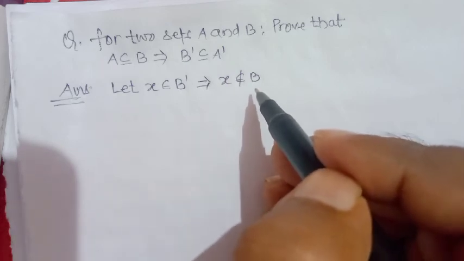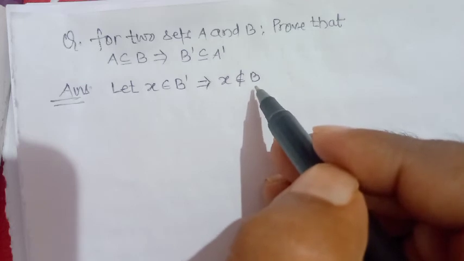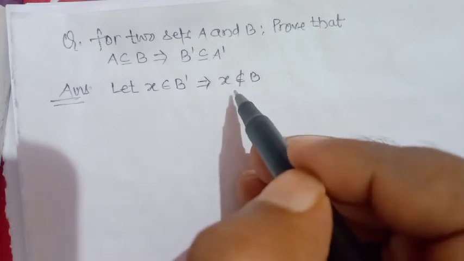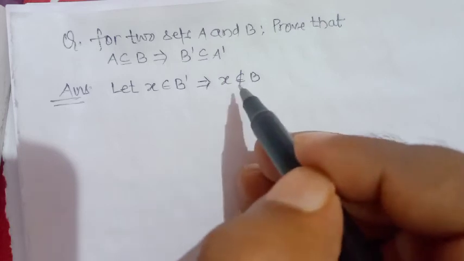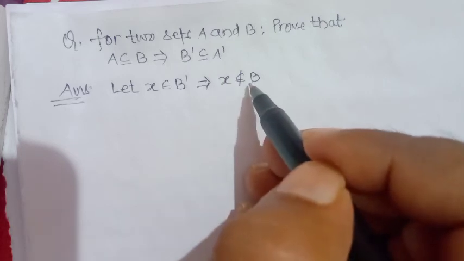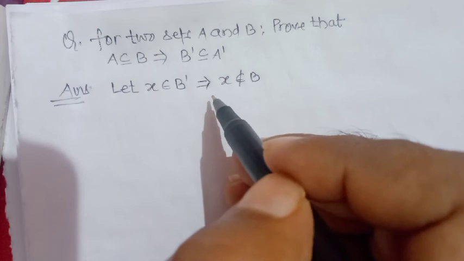Means each element of A must belong to B.